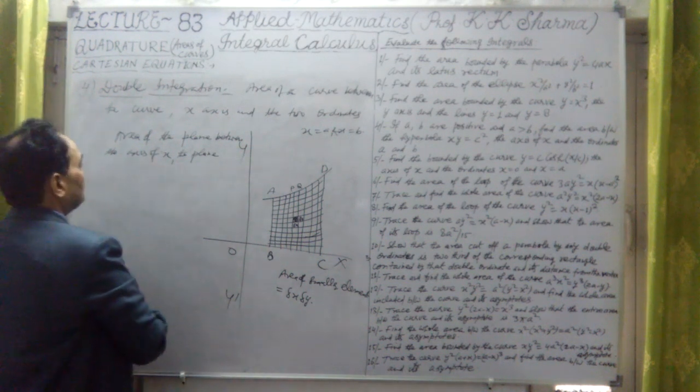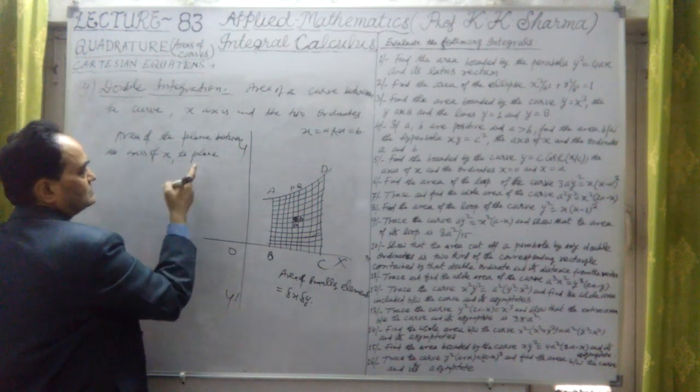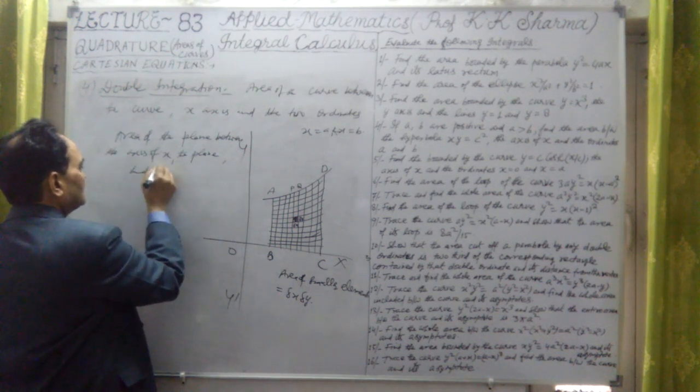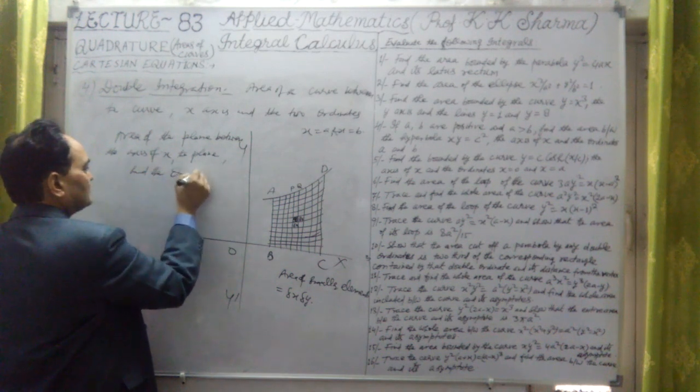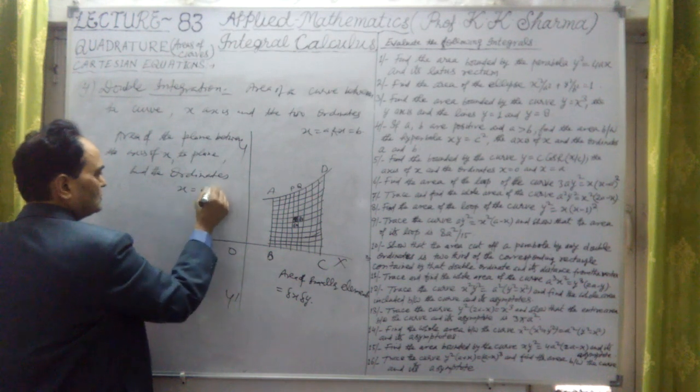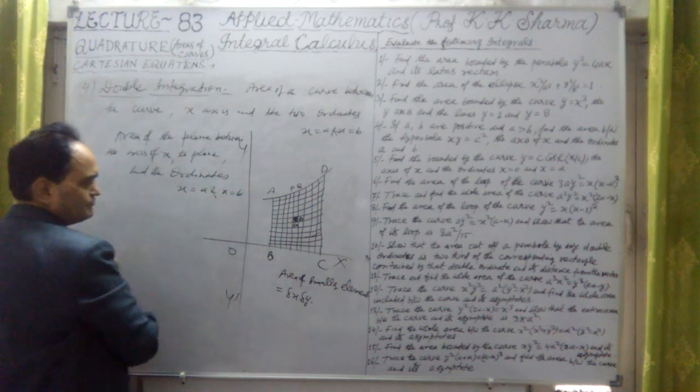So the area of the plane between the axis of x, the plane, and the ordinates x equal to a and x equal to b.